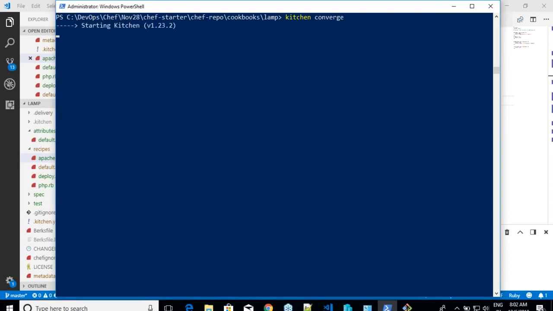Now I have to try something else. If you try to see, it has to do only the Git installation now. Am I clear? Changing the cookbook, kitchen converge. There is no need for you to destroy and converge. Not required all the time. Right? So am I clear on this?